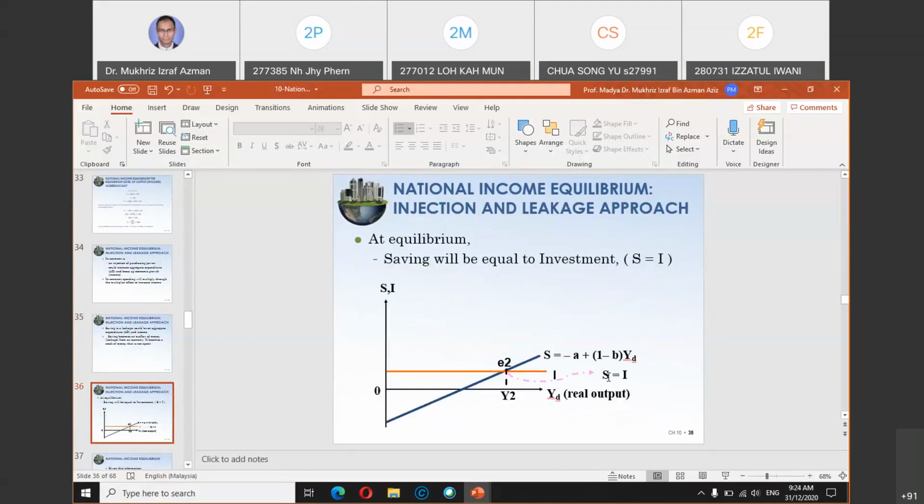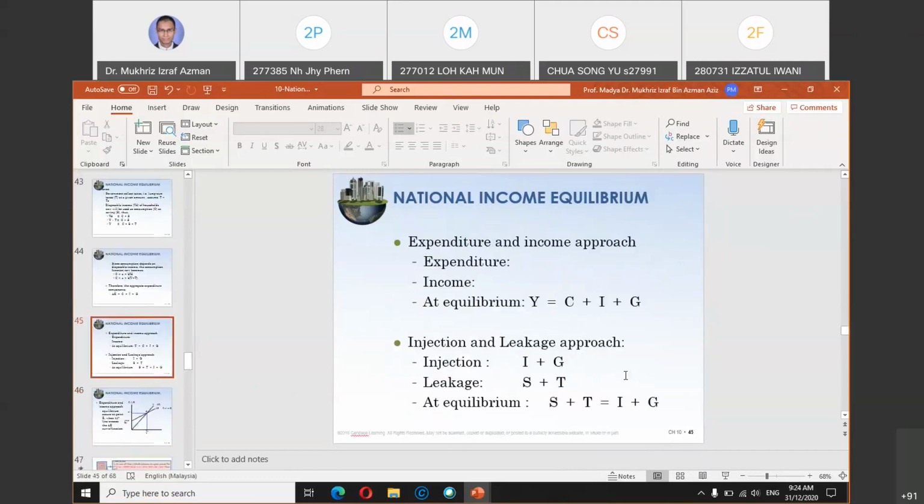Here at equilibrium, saving will be equal to investment. So this is for a two-sector economy. I just want you to know the difference between two and three because you will be tested on these two concepts. Two-sector equilibrium is when saving equals investment, or S equals I.